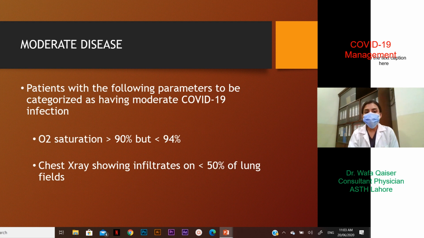I will move on to the next category, which is the moderate disease. So the patient with the following two parameters will be categorized as having moderate COVID-19 infection. Oxygen saturation remains between 90 to 94% at room air, and chest x-ray showing infiltrates on less than 50% of the lung fields.